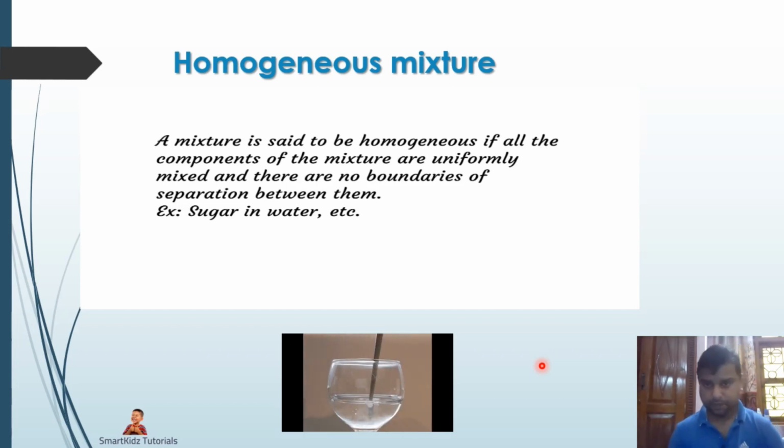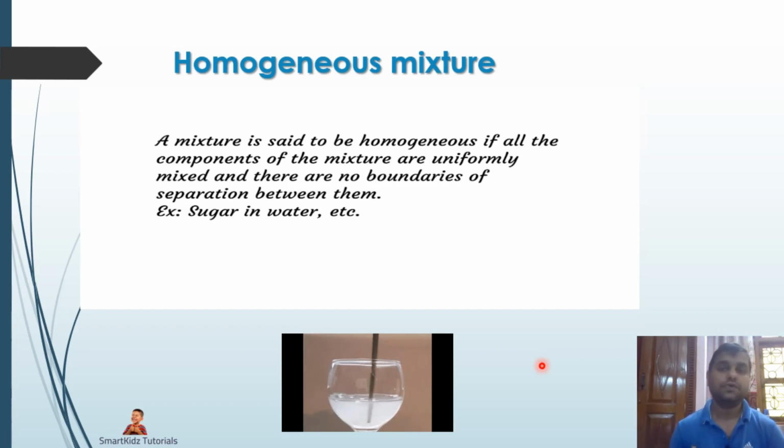So remember, for a mixture to be homogeneous, there are two criteria that need to be fulfilled. First is that whatever you are dissolving in a particular liquid needs to dissolve uniformly. Not in some parts it should dissolve more and in some it shouldn't be dissolved. Second, the criteria that needs to be fulfilled is there should be no boundaries.